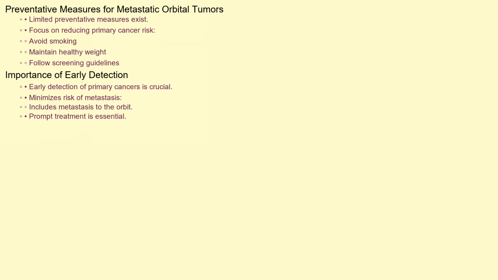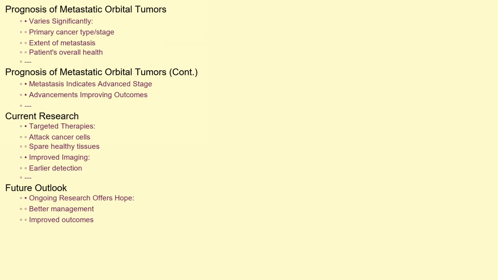Unfortunately, there are no specific preventative measures for metastatic orbital tumors beyond reducing the risk of developing primary cancers through healthy lifestyle choices, such as avoiding smoking, maintaining a healthy weight, and following recommended screening guidelines. Early detection and treatment of primary cancers are crucial in minimizing the risk of metastasis to any site, including the orbit.